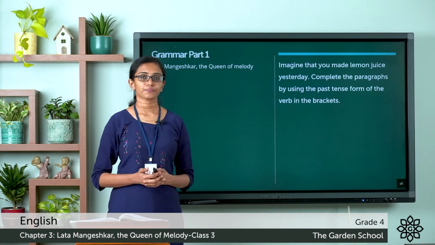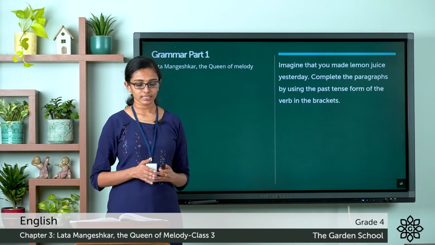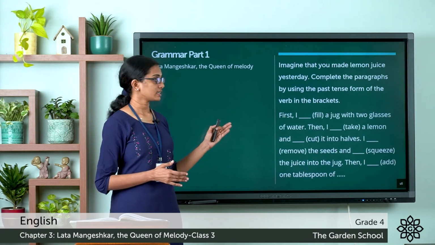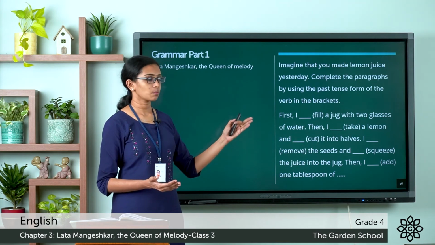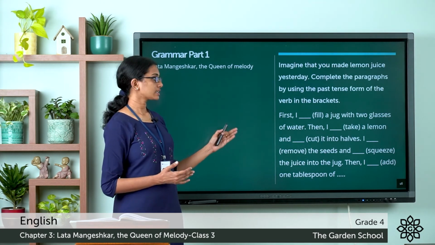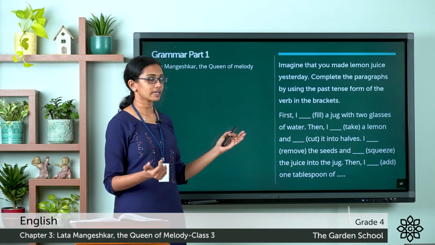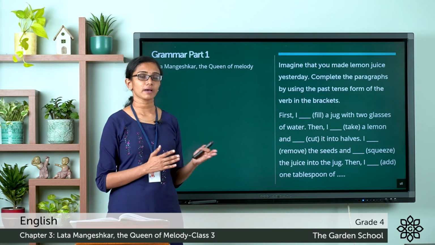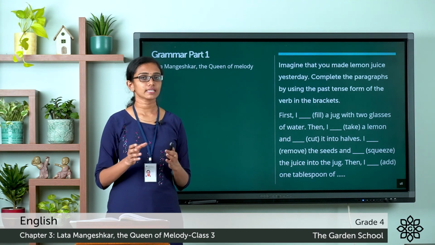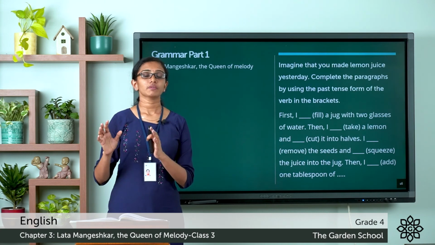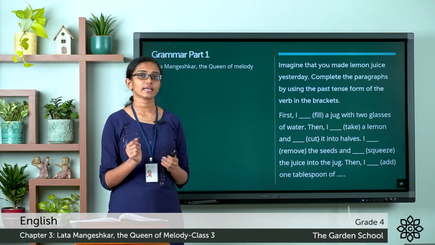So here, if you look at the textbook, you can see the passage says, first I dash, in the bracket you can see the verb fill, a jug with 2 glasses of water, then I dash, bracket you can see take a lemon and so on. And the passage continues. So wherever you see the blank, you have to write the past tense form of the verb given within brackets following that dash.